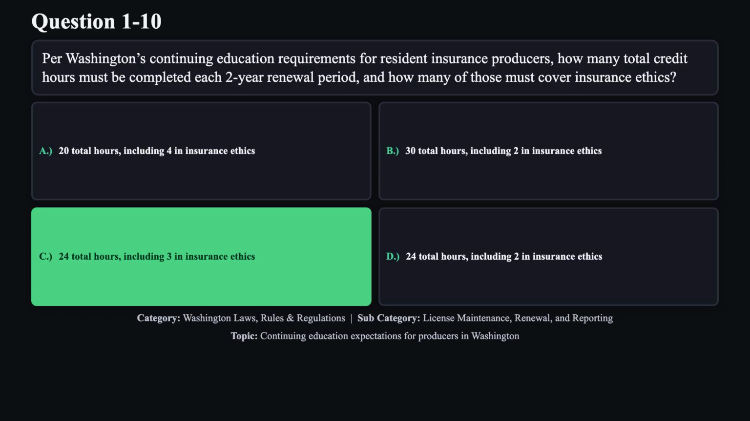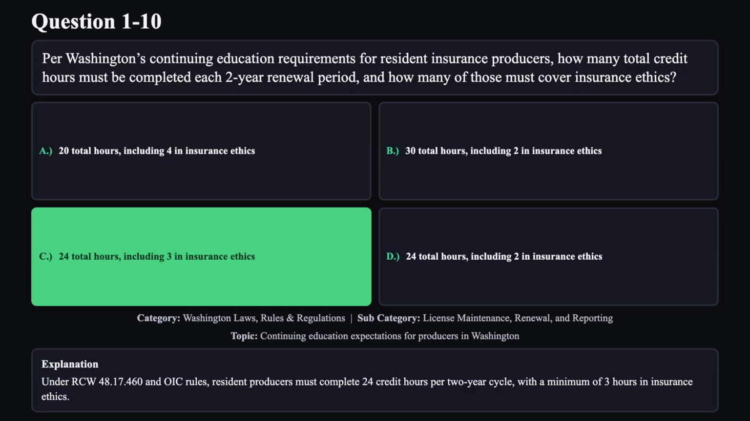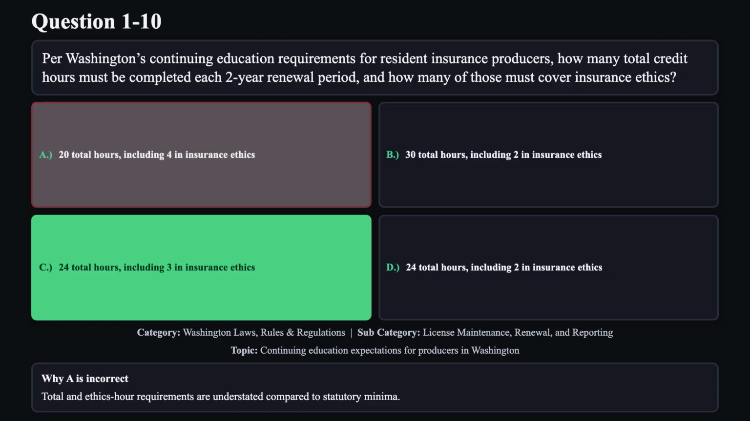The correct answer is C. Under RCW 48.17.630 and OIC rules, resident producers must complete 24 credit hours per 2-year cycle, with a minimum of 3 hours in insurance ethics. Reason A is not correct.